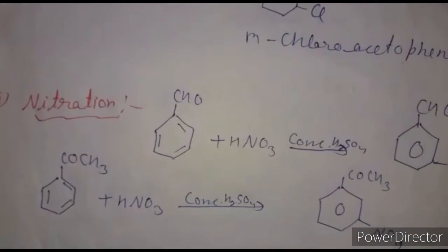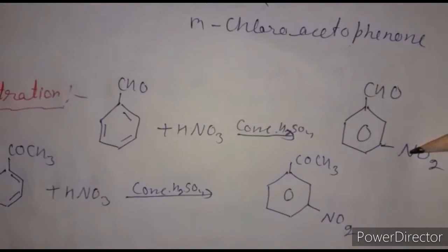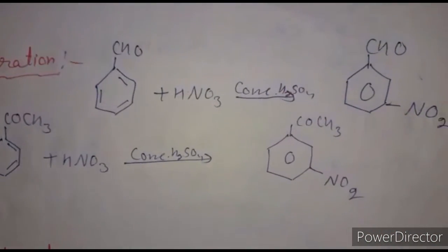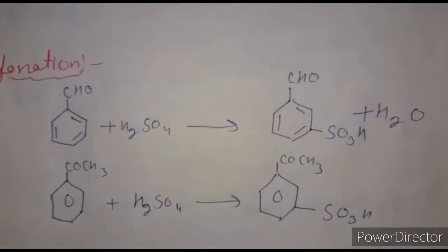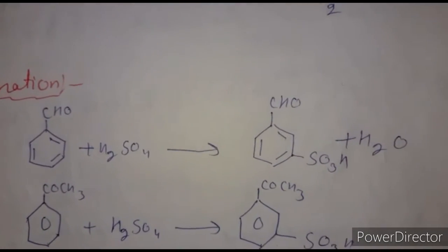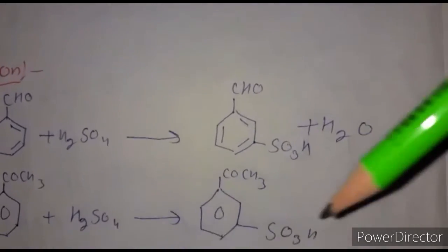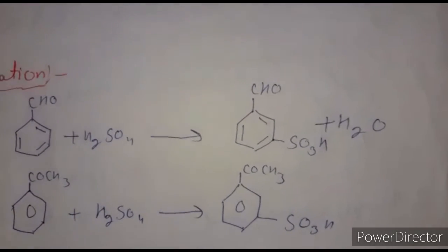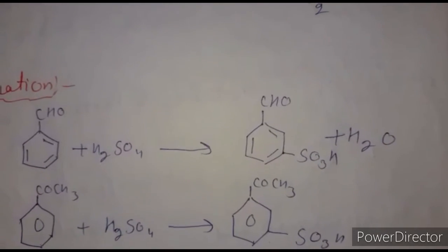Similarly for nitration, benzaldehyde in the presence of sulfuric acid forms meta-nitrobenzaldehyde, and acetophenone forms meta-nitroacetophenone. Last is sulfonation. Benzaldehyde with sulfuric acid forms meta-benzaldehyde sulfonic acid, and acetophenone gives meta-acetophenone sulfonic acid.